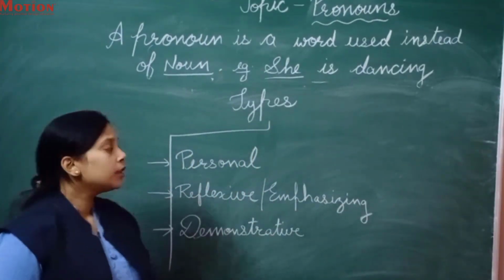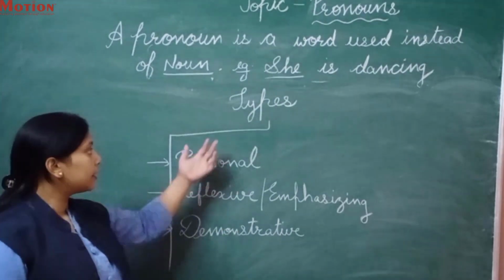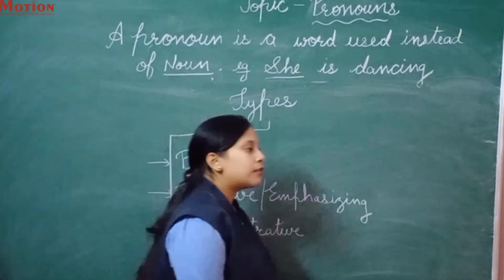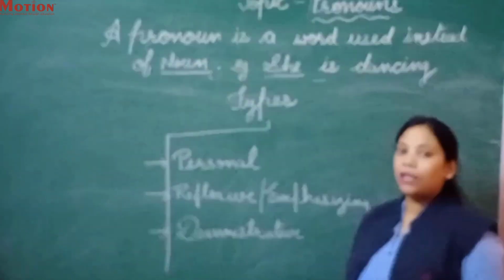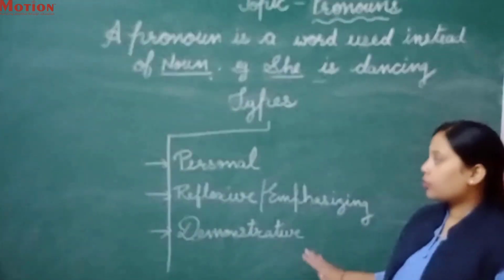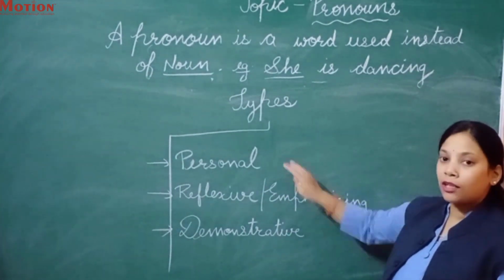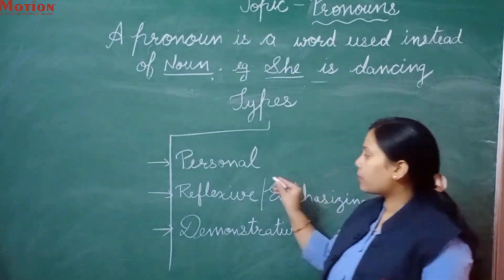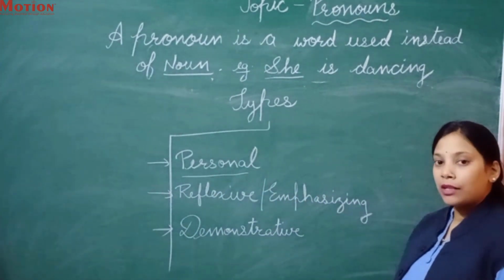Next we will see the types of pronouns. Okay, what will we see next? Types of pronouns. Okay, as we have seen many types of nouns, in the same way there are many types of pronouns also. So the first type of pronoun is personal pronoun. Okay, what is the first type? Personal pronoun. And now what is a personal pronoun?